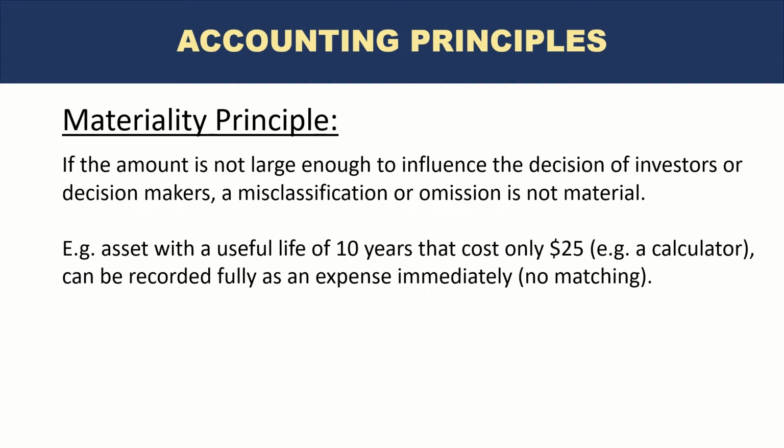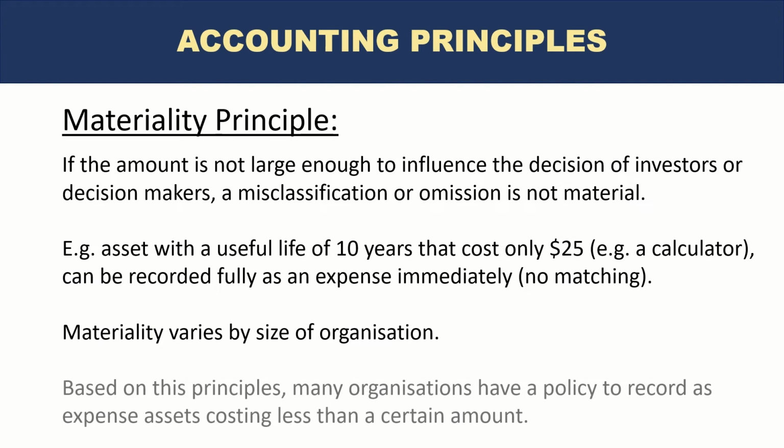This is allowed. So in this case, we don't have to match the useful life of the asset with the allocation of its cost. This is kind of an exception principle where, only if the amounts are small enough, you can choose to ignore some of the other accounting principles, or even some of the practices. Materiality varies by size of organization. If it's a very large organization, of course, its materiality would be larger. The amounts that are considered small or immaterial would be larger. But if it's a small organization, the amount that is considered immaterial will be smaller.